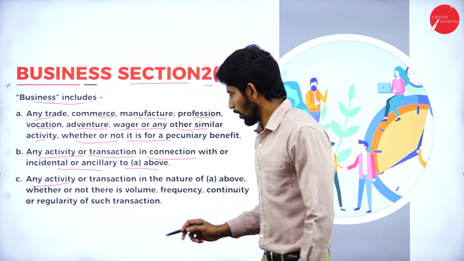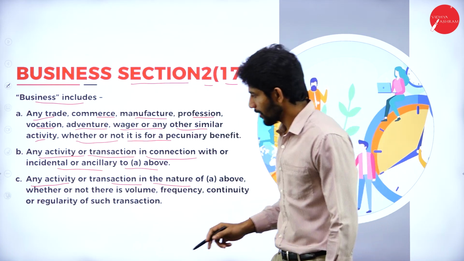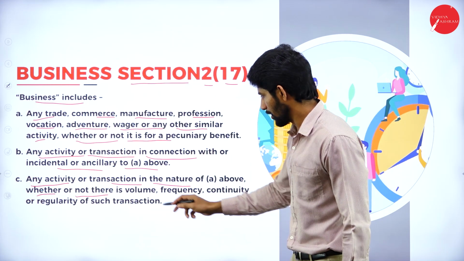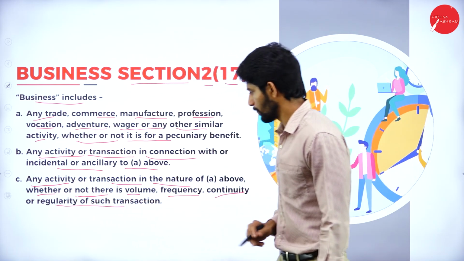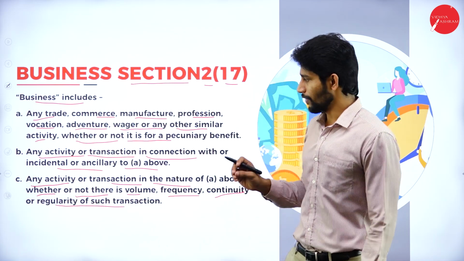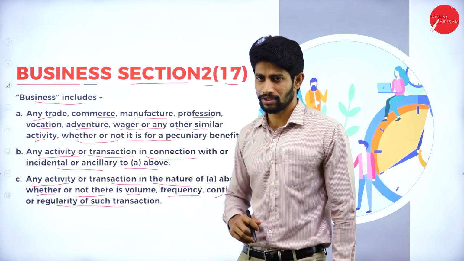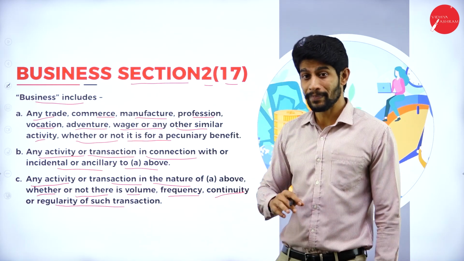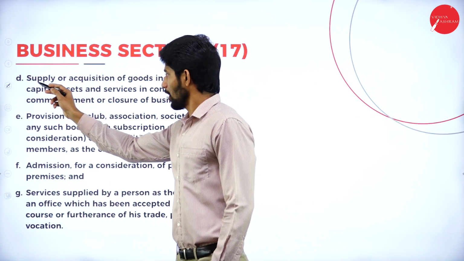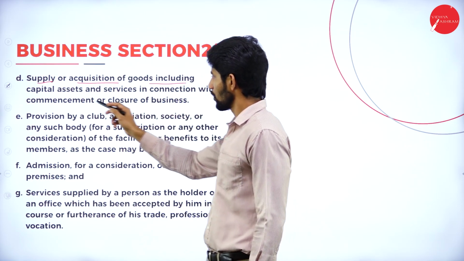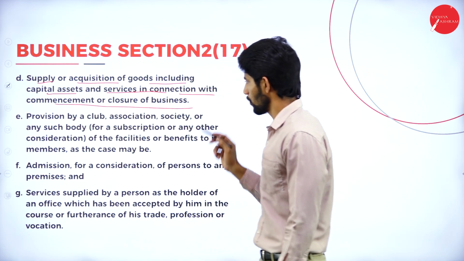So any activity or transaction of the nature of point A above, whether or not there is volume, frequency, continuity or regularity of such transactions, will be called business with respect to section 2 subsection 17, and also supply or acquisition of goods including capital goods or services in connection with the commencement or closure of business.